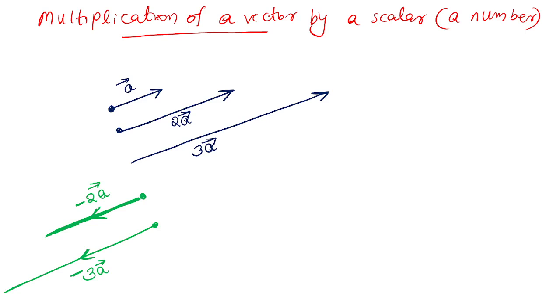So this diagram is sufficient. This is multiplication of a vector by a scalar. So all of you please draw this diagram neatly. If you don't understand, please ask me. This is just a symbol, that's all. 2 times my displacement is 2A, 3 times my displacement is 3A, like that.